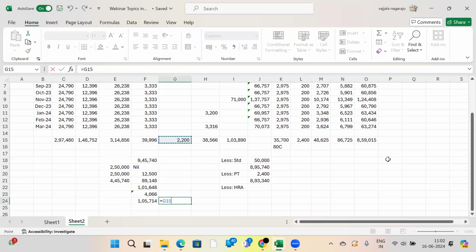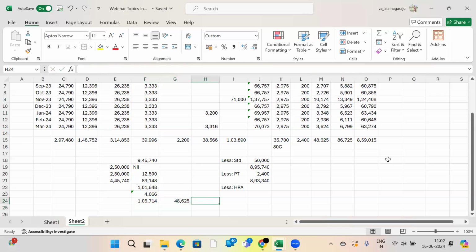Immediately, a few people will wonder, why has the company deducted 48,625 rupees as tax payment instead of 1,05,704? It is because he made different investments to reduce his tax liability. What are those investments? That is what you should understand. Then only you will get the tax liability reduced from 1,05,000 to 48,625. How is this amount arrived at?